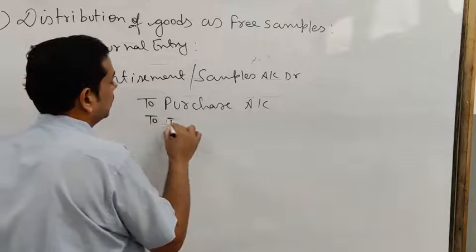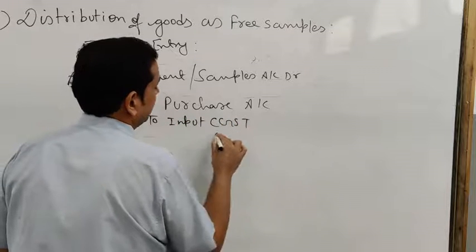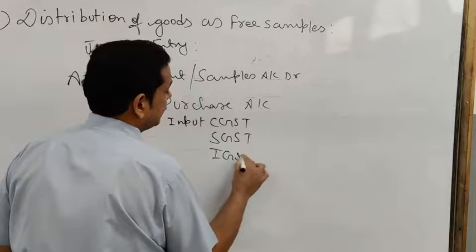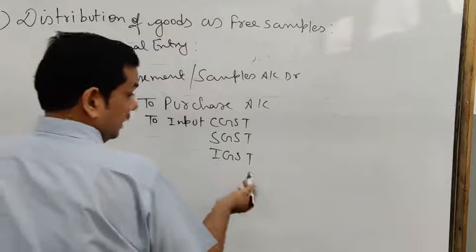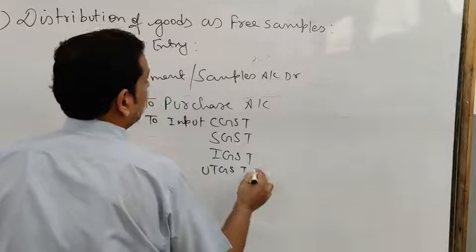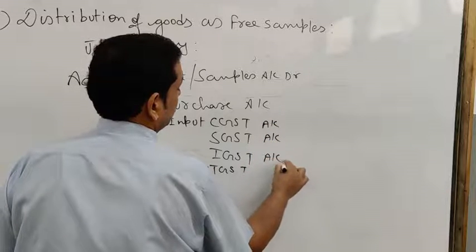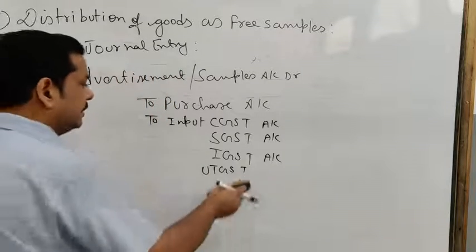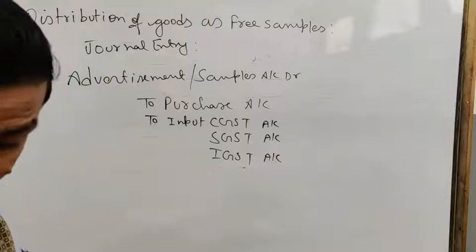To input CGST, SGST, or if it is an interstate sale, IGST account, or even if the goods are sold to a UT, then UTGST account. Though you will not see the word UTGST, you will only see these three words, so it's better to deal with these three items only. Clear?